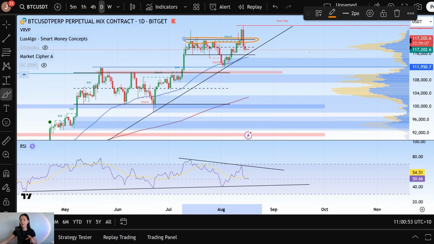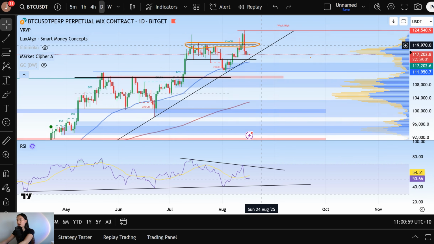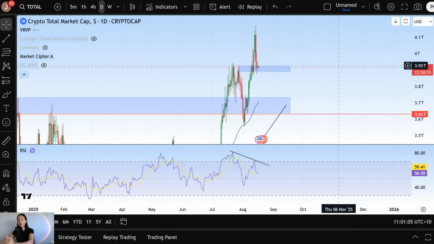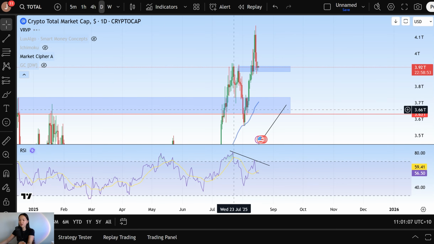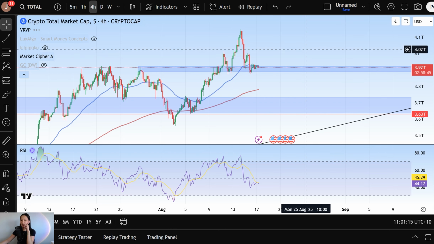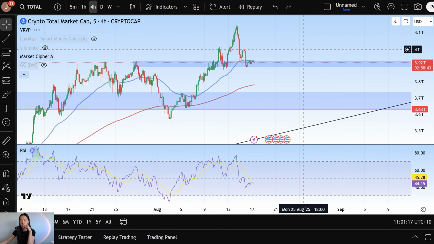If we take a look at Bitcoin on the daily chart in comparison, we can see that we very clearly lost the breakout level, or that prior high at $120,000, and we tumbled right back down into this range, right? But taking a look at total, we haven't done that, right? So if this was that sort of daily chart range starting at 3.58 trillion up to 3.92, if we zoom into the 4-hour chart, we can definitely see that total is still very much holding that level, right?